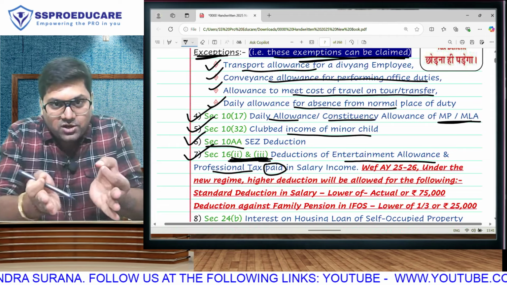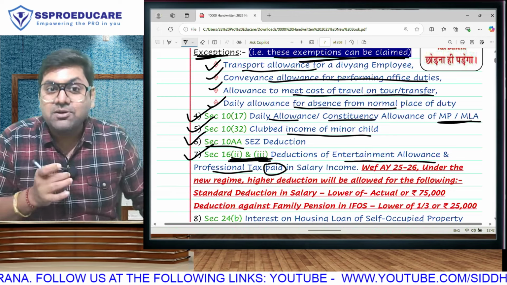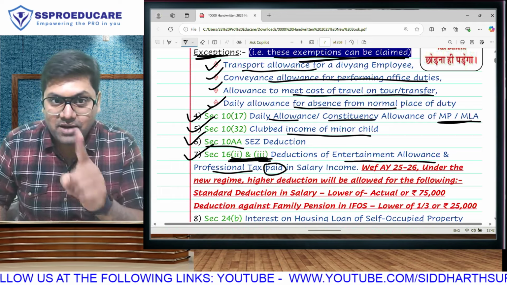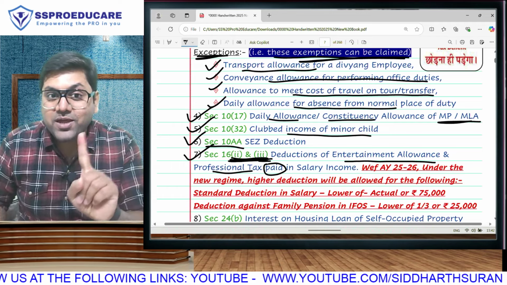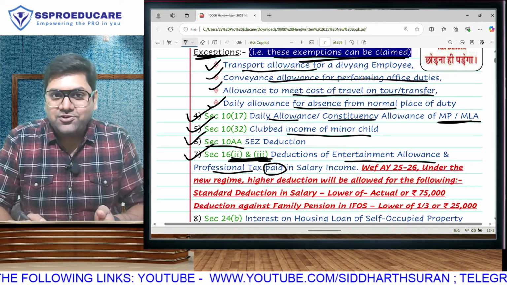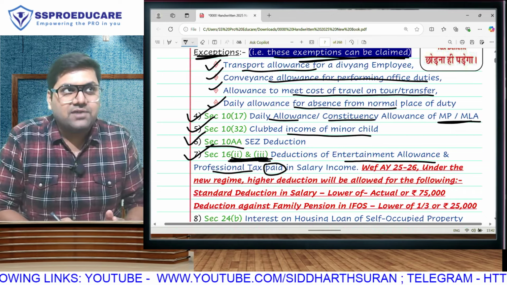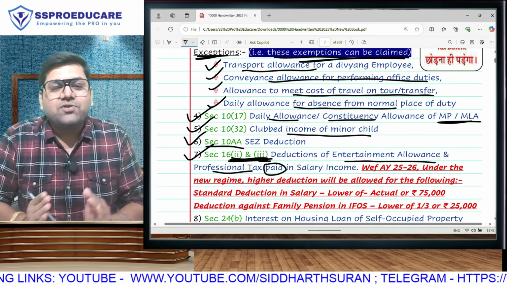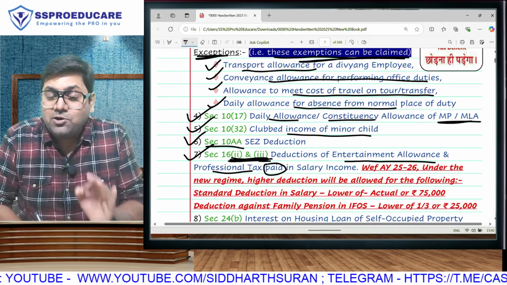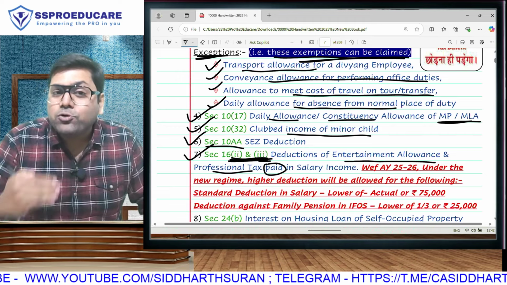Till last year, check all those who gave the last year's exam, you were giving 50,000 deduction in old as well as new regime. Now they want to make the new regime look more attractive. Listen, mark my words. The new regime is not attractive. It is only looking attractive. There is a difference between looking attractive and being attractive. I know I am both. But the new regime only looks attractive. It is actually not attractive. They have only made it look attractive.